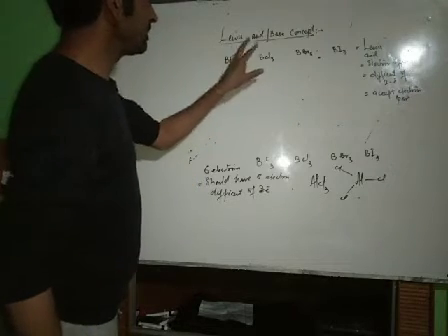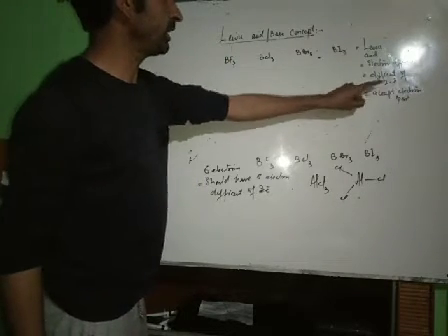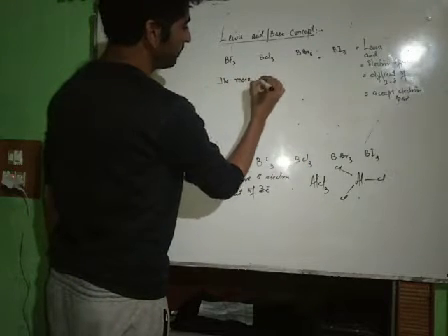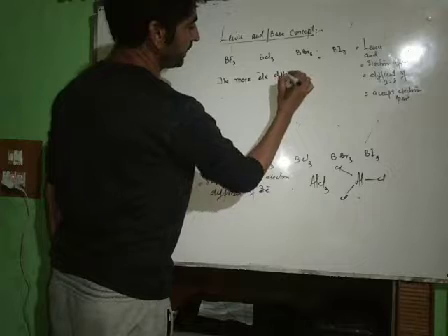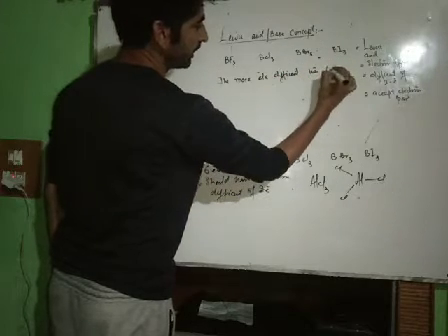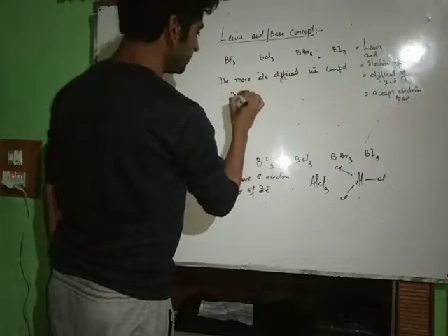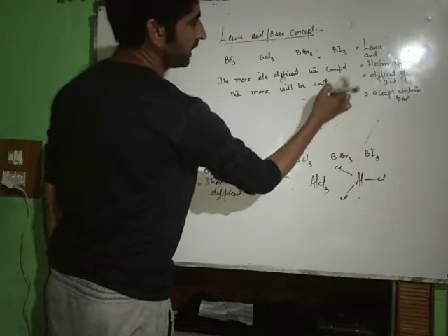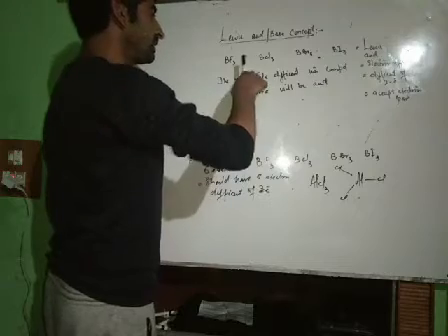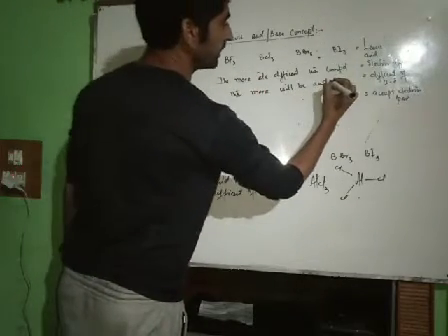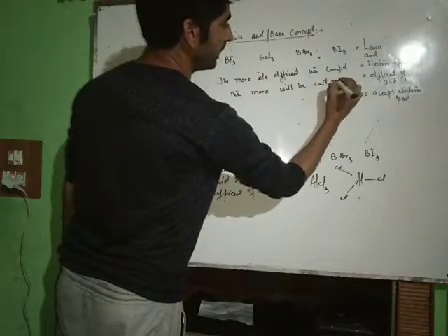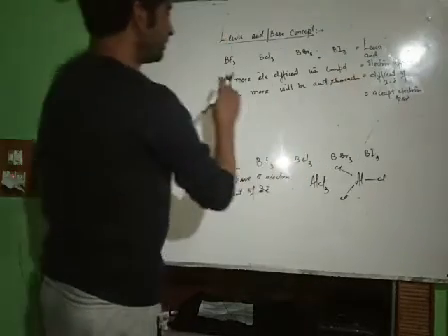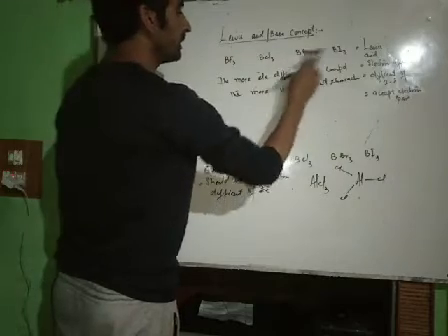Now see, Lewis acid is that species which is electron deficient. The more electron deficient the compound is, the more will be its acidic character. The more electron deficient, the more acidic its nature will be. Now we have to see which one has more electron deficiency.